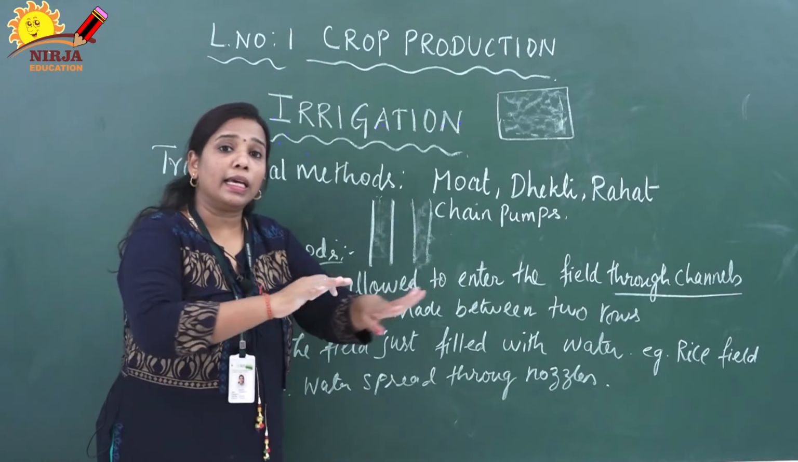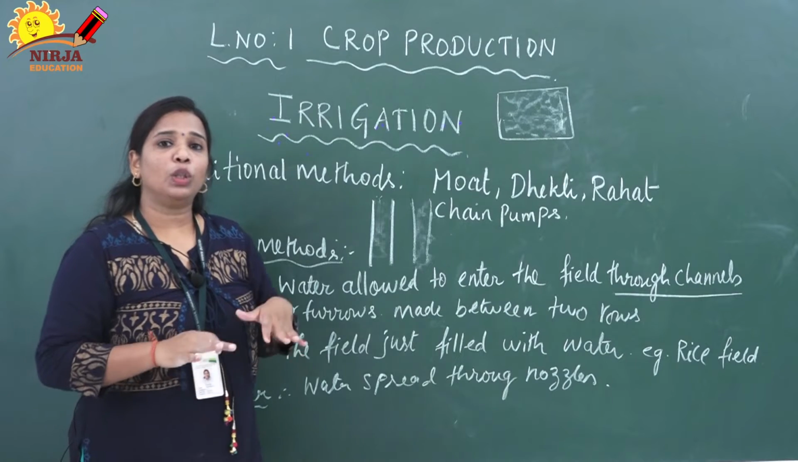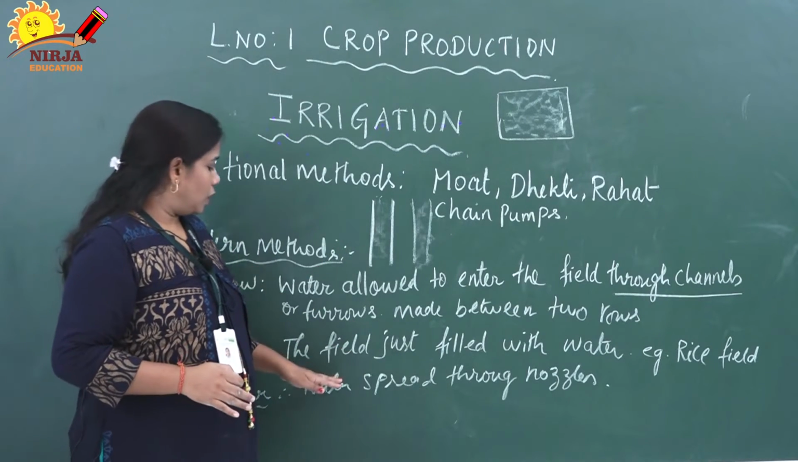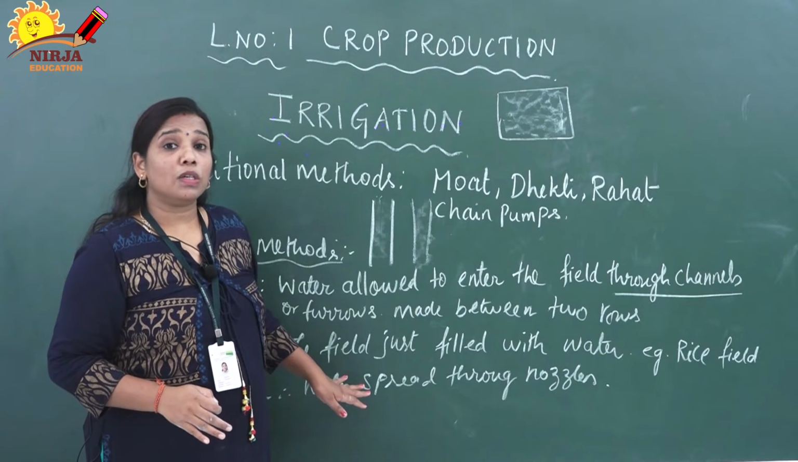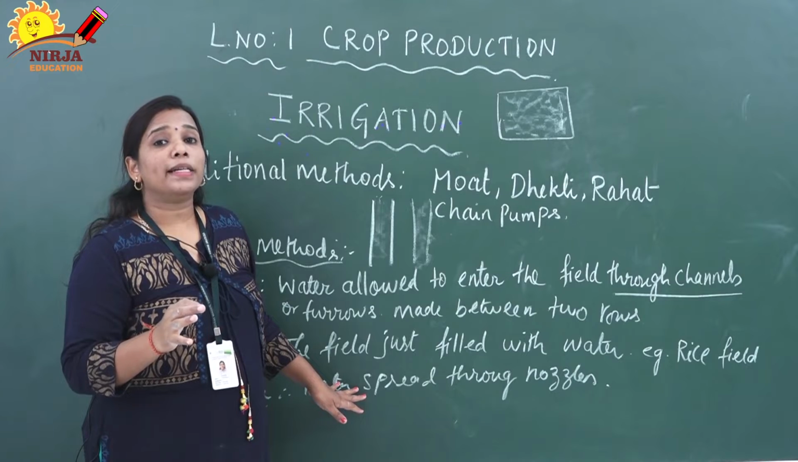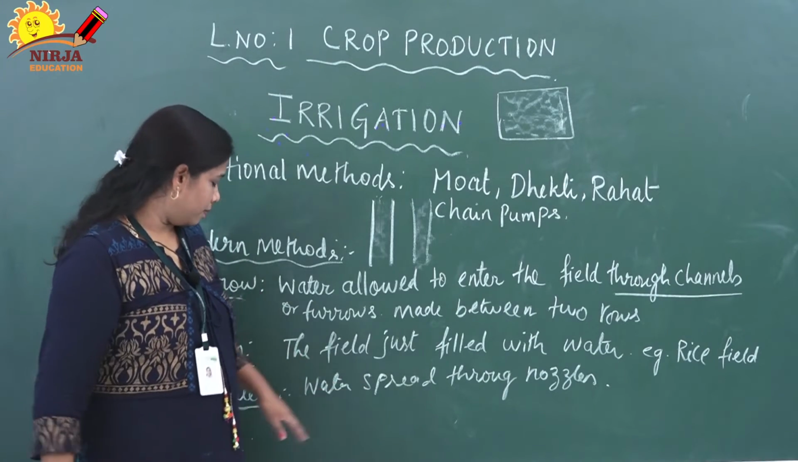Basin means the entire crop land is filled with water. It looks like a pond, right? So that type of thing is called basin irrigation. This basin irrigation is usually only used for plants that require a larger amount of water.